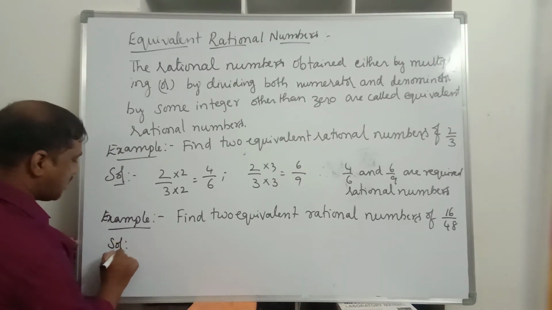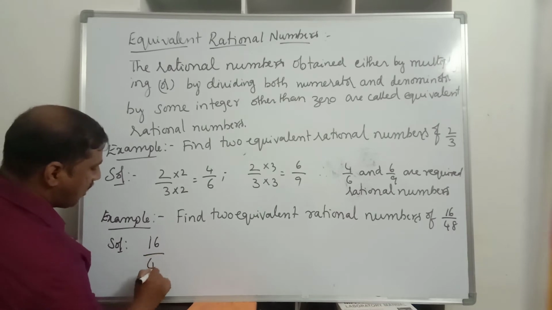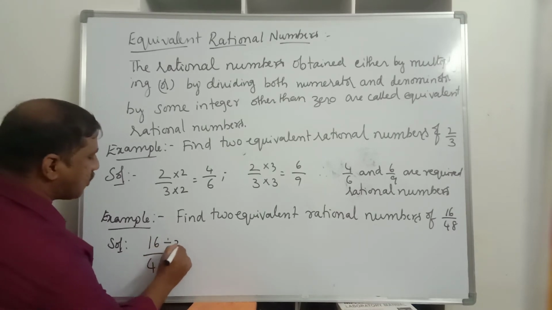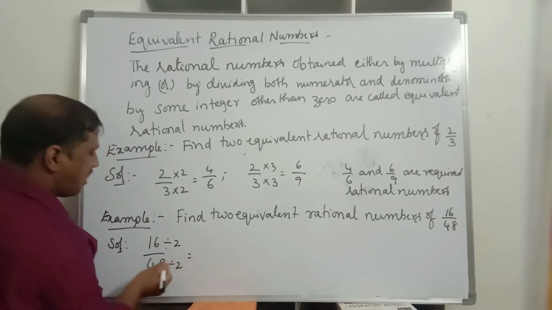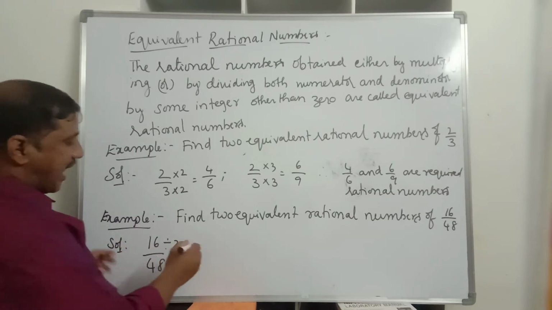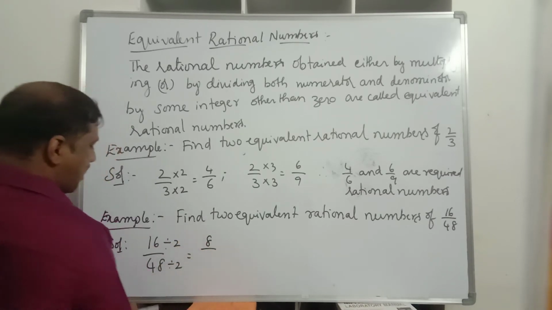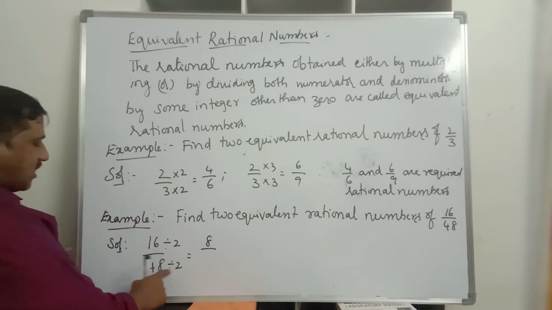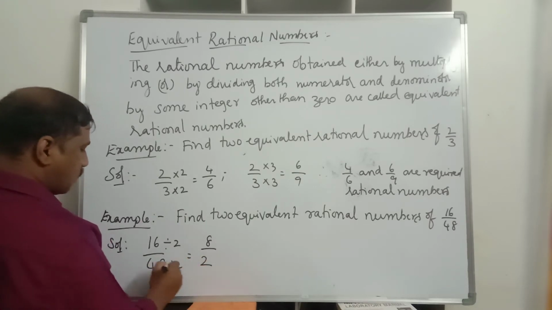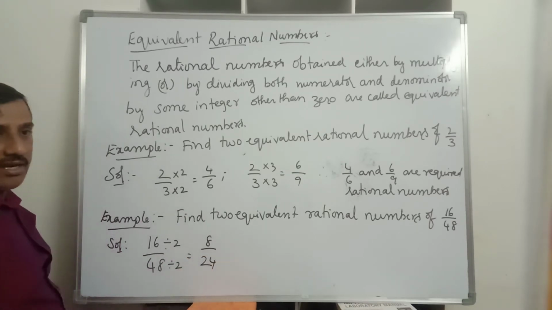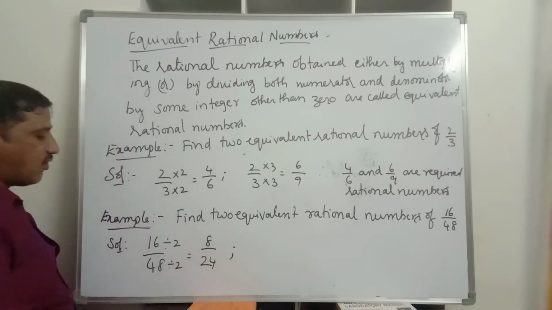So you take 16 by 48. Now both are even numbers, so you divide both by 2. 16 divided by 2, two 8s are 16, we get 8. Similarly, 48 divided by 2, two 2s are 4 and two 4s are 8, we get 24. So 8 by 24 is one number.